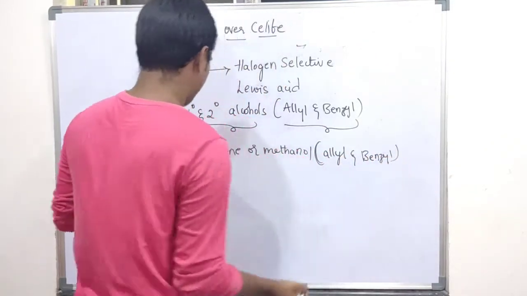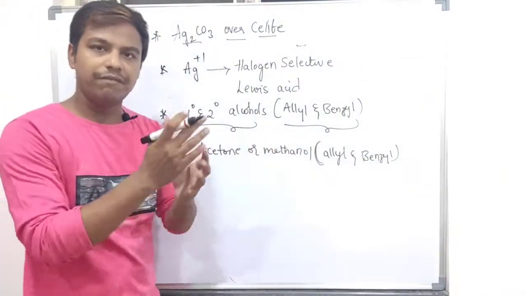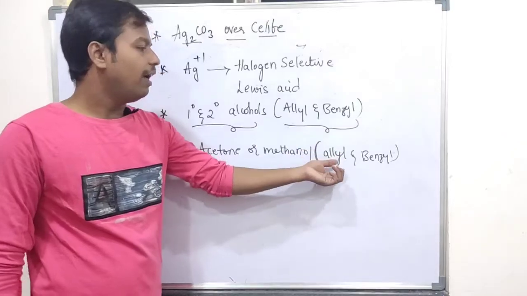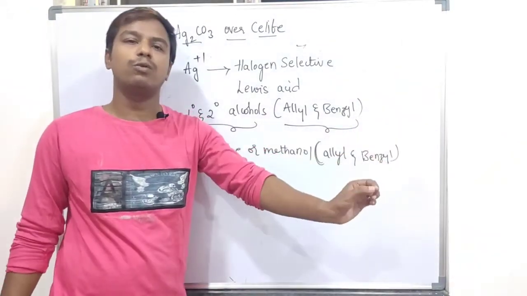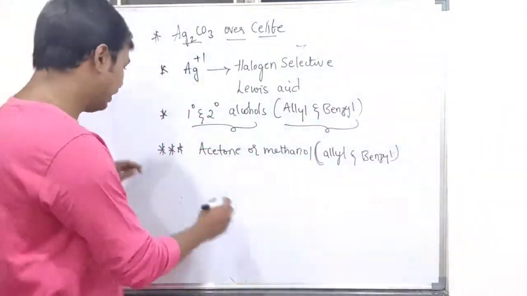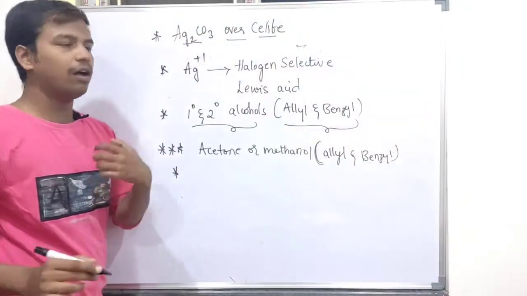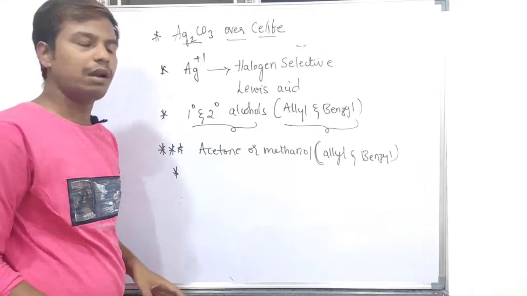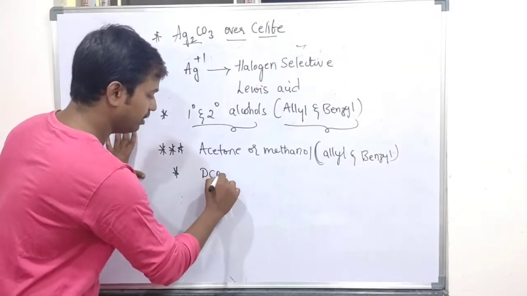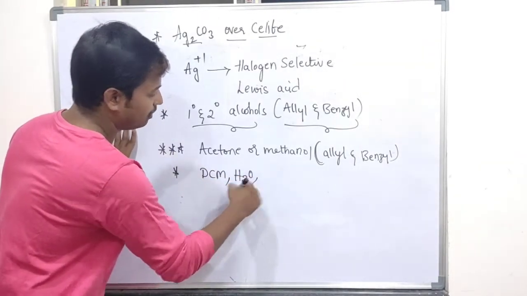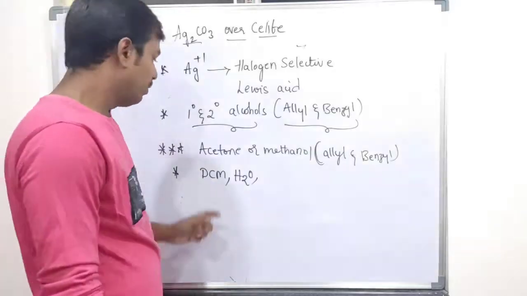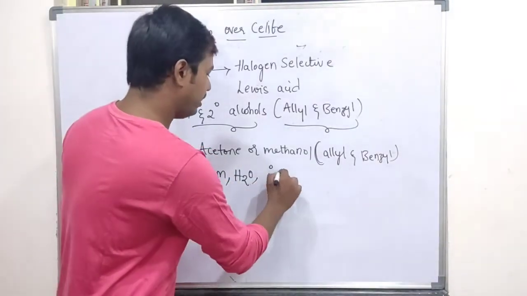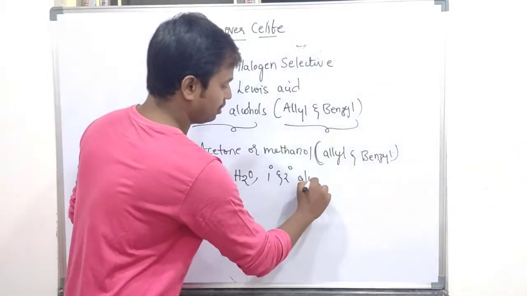If they have given acetone or methanol as a solvent, then allyl and benzyl functional groups are affected. Whereas if they give any other solvent, like DCM, or sometimes water, whatever solvent you use, then selectively primary and secondary alcohols are oxidized.